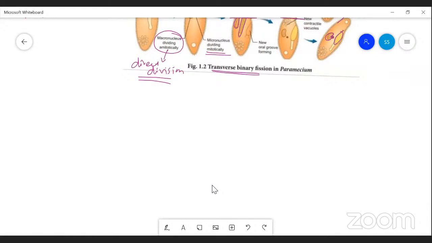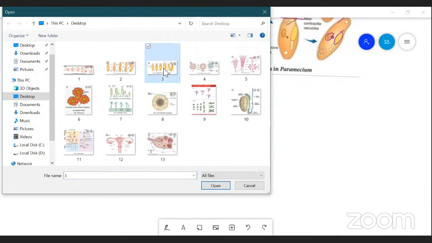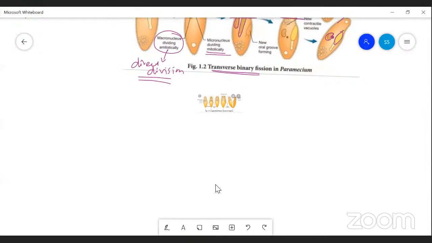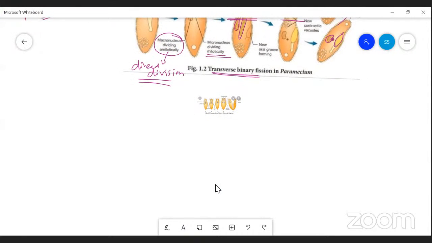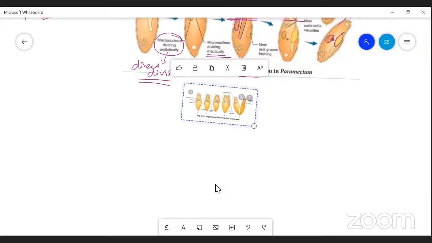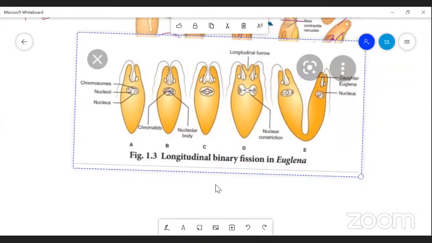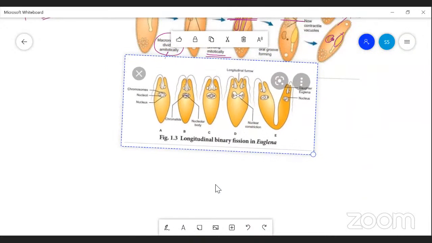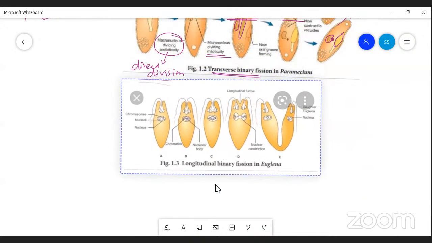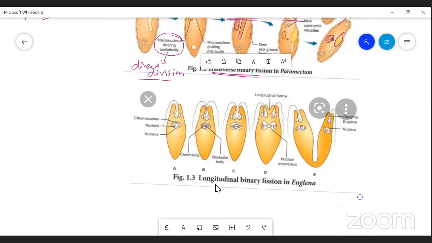And the third type is longitudinal. Okay, longitudinal is a type of fission. This longitudinal fission occurs in the case of euglena.